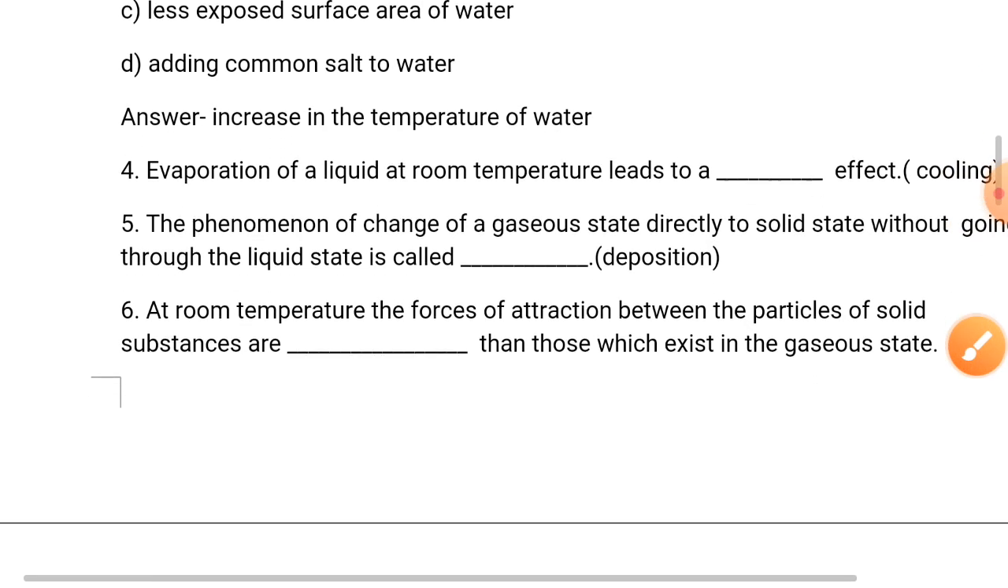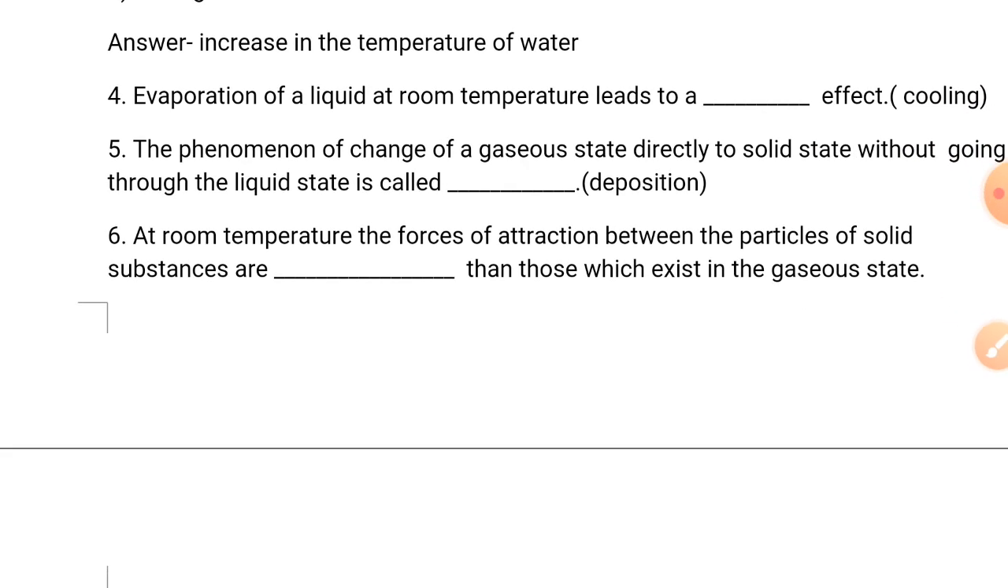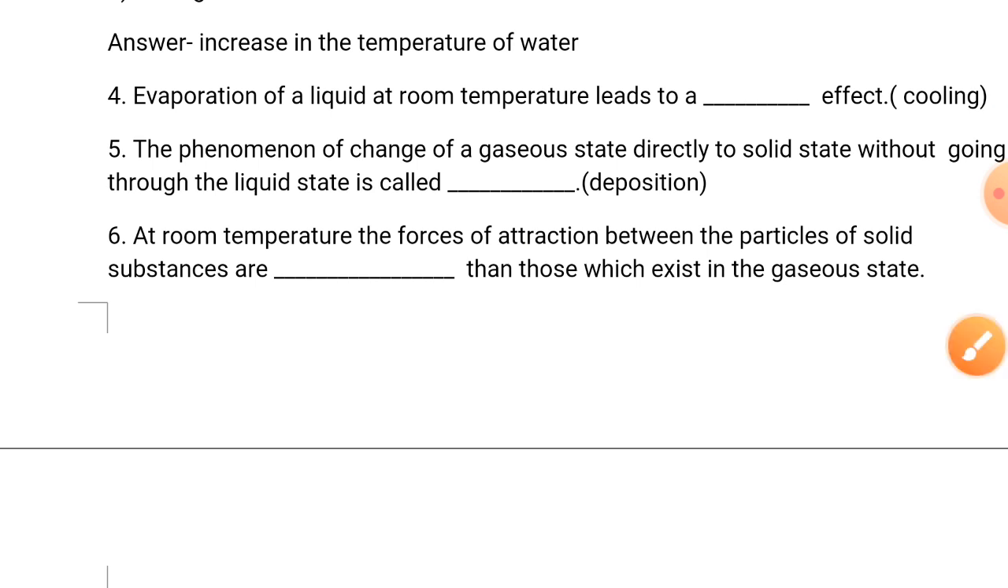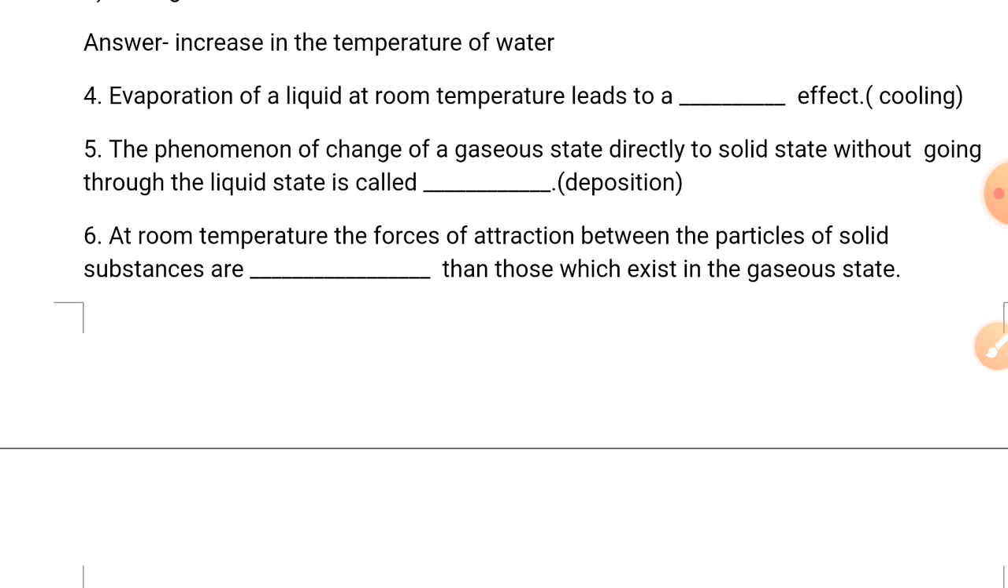Now fourth one, evaporation of a liquid at room temperature leads to dash effect. Students, evaporation will lead to cooling effect. So the answer is cooling. Now, the phenomenon of change of gases directly to solid without going through liquid state is called. We know that the process by which a solid comes directly to gas is sublimation. So its converse, in which a gas comes to solid state, is known as deposition.